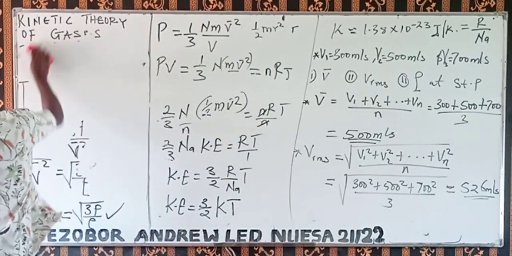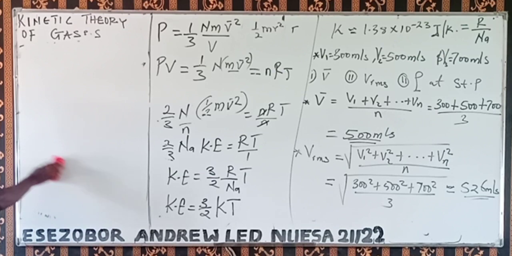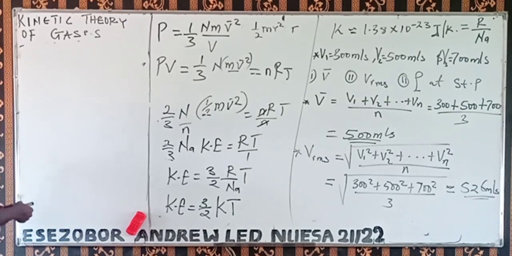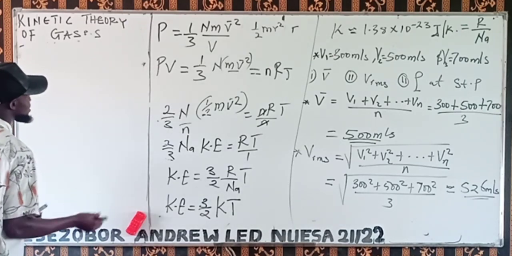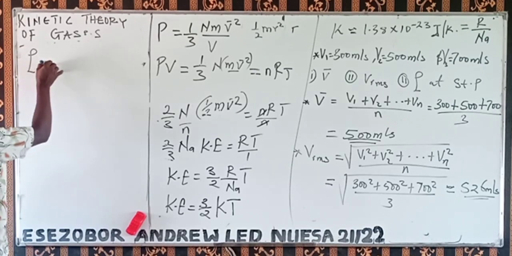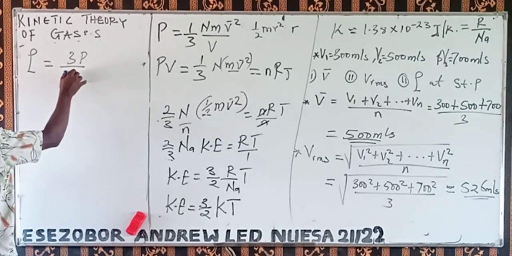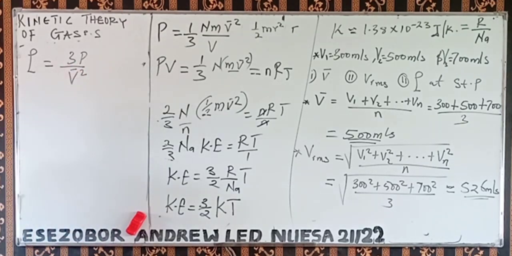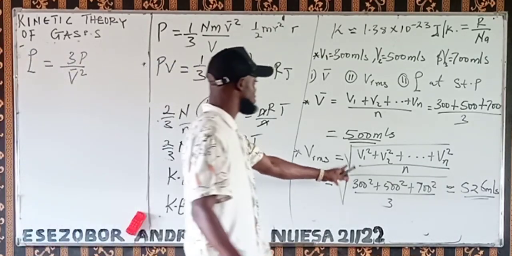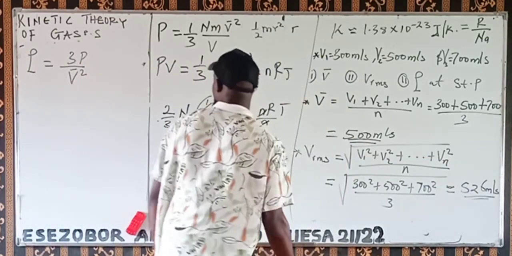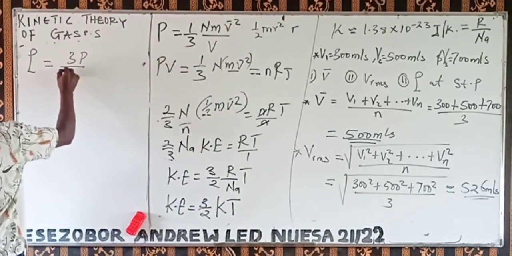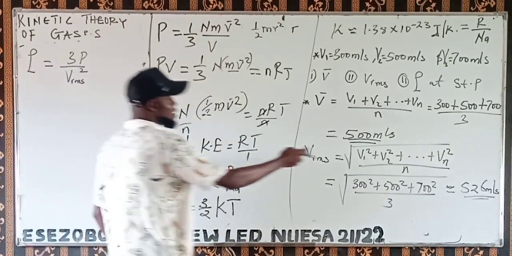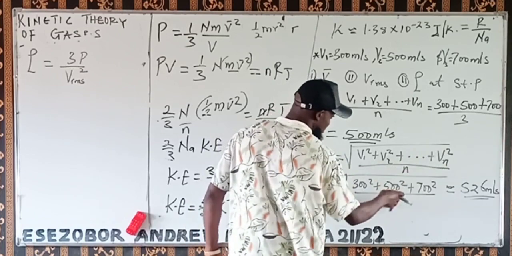Now, what is the density at STP? Remember from the calculation, from the stuff we did, we said density is equal to 3p over v squared, that is the root mean square velocity, without taking the square root. So you just use v RMS squared. Same thing. If you like, go and solve it out without taking the square root, and you will have the same thing.